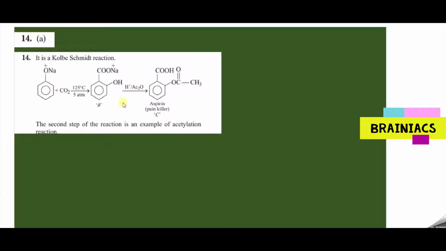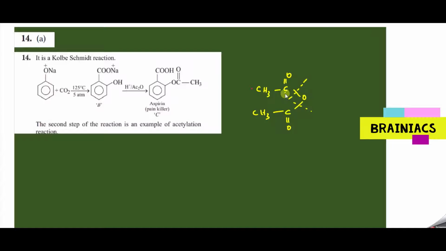In acetic anhydride, CH3, C double bond O, O, C double bond O, CH3, the breakage usually happens at a polar bond, that is the C-O bond. So what will happen here? The hydrogen of phenol is acidic in nature, so it will be easily replaced by the nucleophile COCH3.